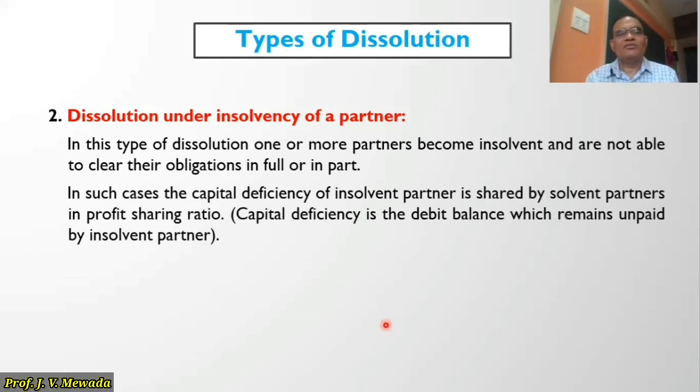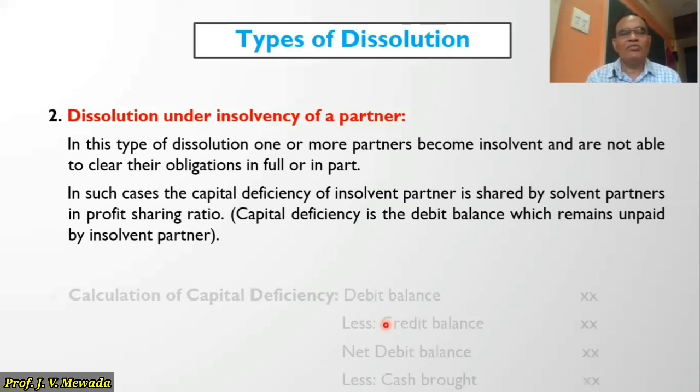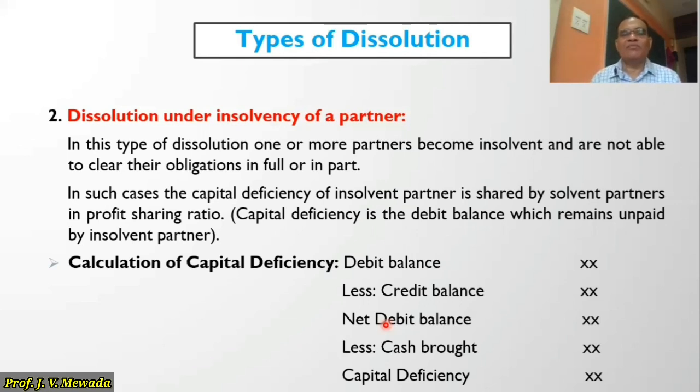So in such case, we have to find out the capital deficiency of insolvent partner. What is the capital deficiency that we'll see? So in such case, the capital deficiency of insolvent partner is shared by the solvent partners in profit sharing ratio. And what is the capital deficiency? It is the debit balance which remains unpaid by insolvent partner. And how we have to calculate? So we have to see the debit balance of that particular insolvent partner minus the credit balance. So we'll get a net debit balance. Now, if any cash is brought by that particular partner, then we'll see. And ultimately, whatever amount is not paid by the insolvent partner, it is known as a capital deficiency.